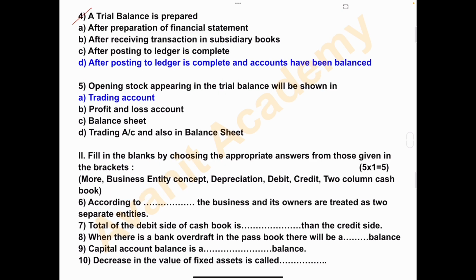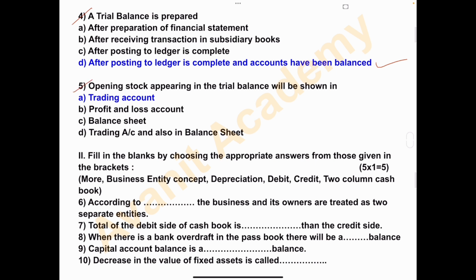Question number 4. A trial balance is prepared A. After preparation of financial statement, B. After receiving transaction in subsidiary books, C. After posting to ledger is complete, D. After posting to ledger is complete and accounts have been balanced. And the answer is D. After posting to ledger is complete and accounts have been balanced.